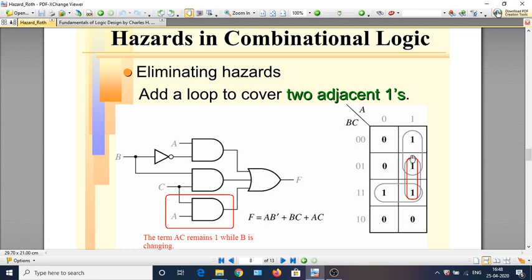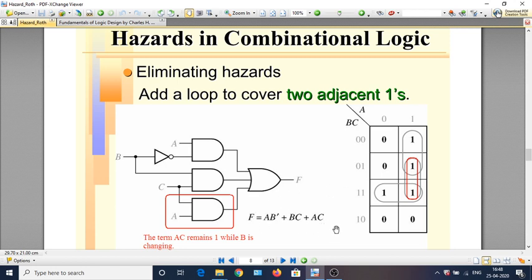To avoid hazards, we now recommend that some redundant coverages be included, and therefore this modification of the circuit is being done. So if you look at this, we write F is equal to AB bar plus BC plus AC. So this is what F is.